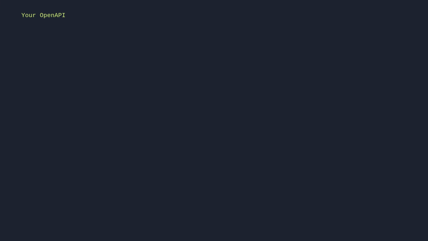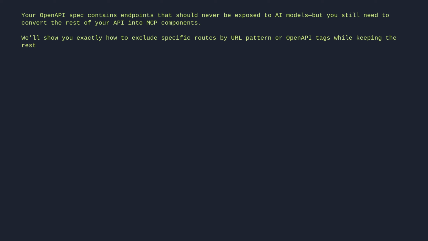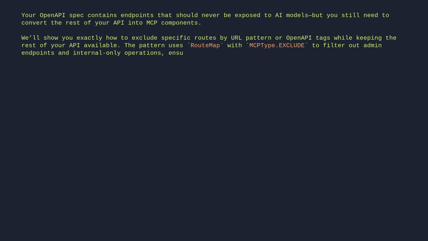Your OpenAPI spec contains endpoints that should never be exposed to AI models, but you still need to convert the rest of your API into MCP components. We'll show you exactly how to exclude specific routes by URL pattern or OpenAPI tags while keeping the rest of your API available. The pattern uses RouteMap with MCPType.EXCLUDE to filter out admin endpoints and internal-only operations, ensuring only safe, intended functionality gets exposed.